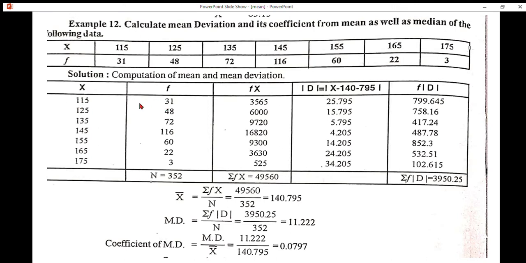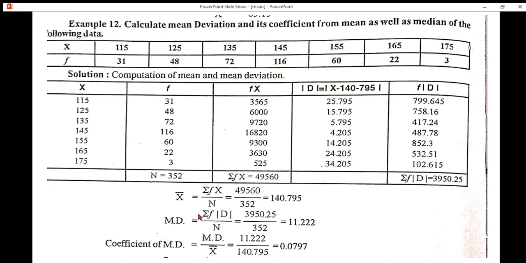If we multiply both these values, we get Fx, that is 6000. If we sum up all these values, we get summation Fx, that is 49,560. If we substitute the values in the formula, summation Fx divided by N, 49,560 divided by 352, we get 140.795.